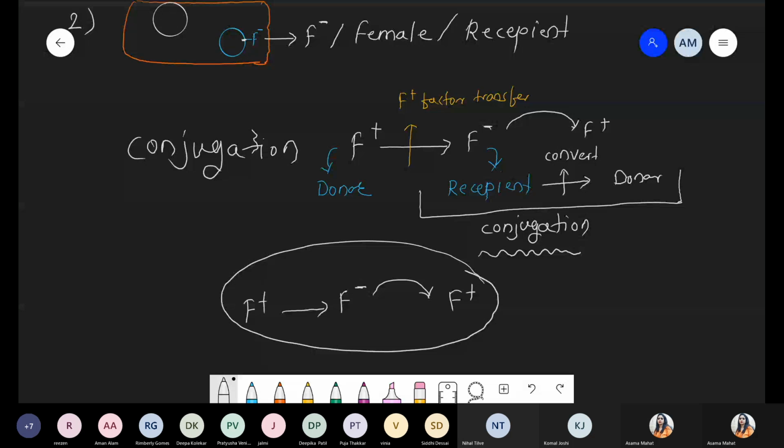Okay. Komal, Deepika, very simple process. You will study this again in 12th in vector. So don't worry. Just remember there is a presence of this one plasmid, the sex plasmid or the F plasmid. F represents the fertility factor. If the fertility factor is present, it acts as a male or donor plasmid which can donate the fertility factor, and who lack the fertility factor, it is represented by F minus, and acts as a female or recipient. But after the conjugation process, the recipient bacteria or recipient plasmid is also converted into donor. Got it? This point is clear?